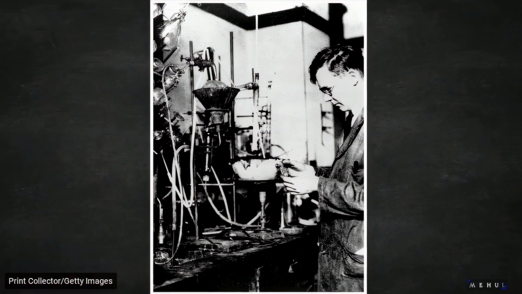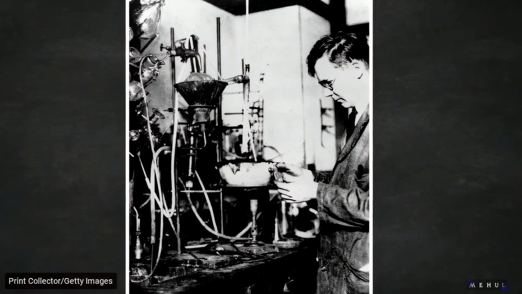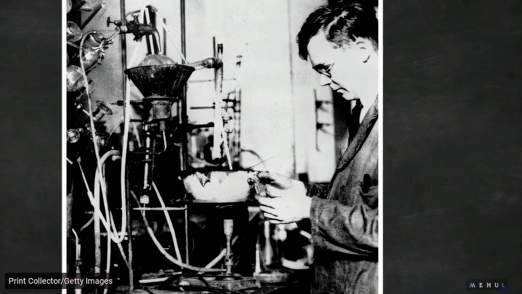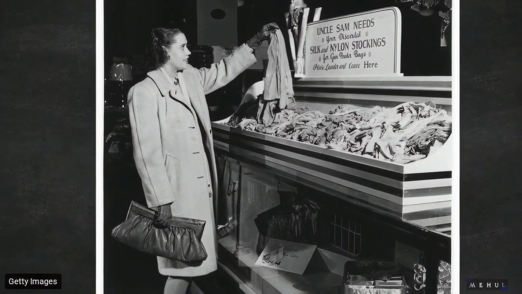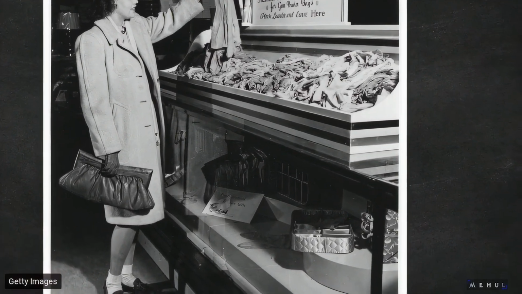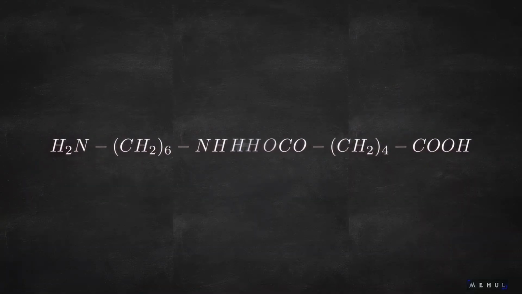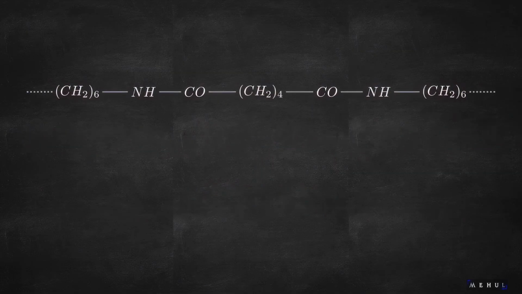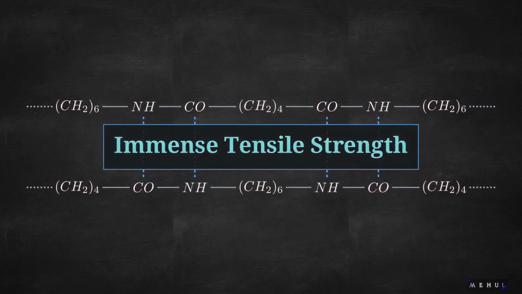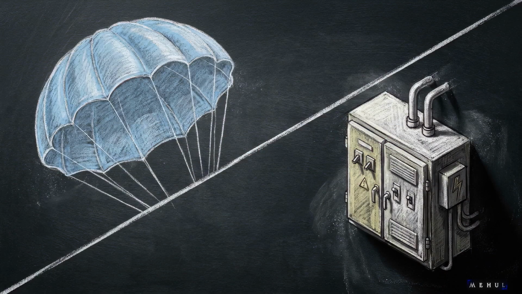Decades later, Wallace Carothers developed a completely different polymer structure through step-growth condensation polymerization to synthesize nylon 6,6. The 6,6 indicates that both of its monomers, hexamethylene diamine and adipic acid, contain exactly 6 carbon atoms. Their condensation eliminates water and forms highly regular amide linkages, bound tightly by hydrogen bonds to create a fiber with immense tensile strength. Controlling the geometry and bonding of a molecular backbone dictates whether the final macroscopic material acts as a flexible parachute canopy or an impenetrable electrical shield.